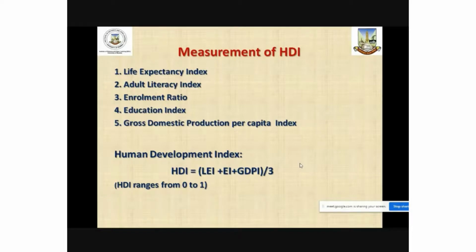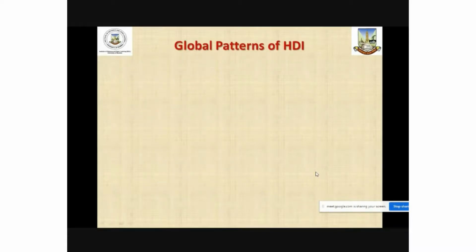So the values of a country or a region which are very close to 0 mean the level of human development is low in a particular region, and if it is close to 1, that means these regions are indicating a higher level of human development.